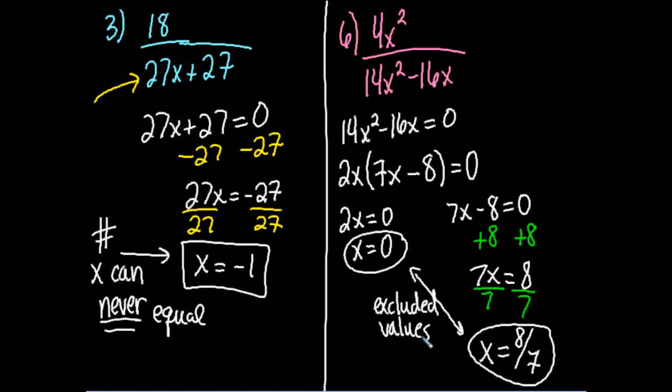If you did just one of them, would that be fine? Or would you have to list them both? You have to list them both. Yeah. So if you only did one, you get half credit.